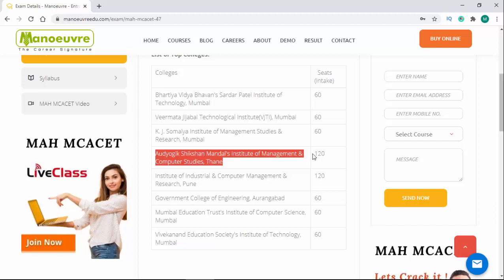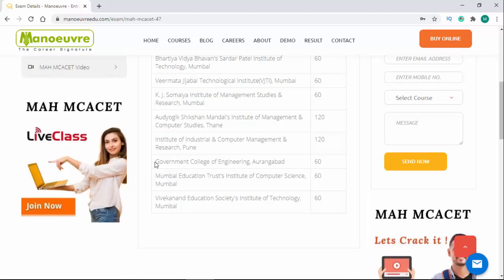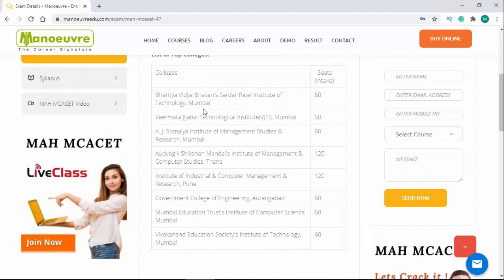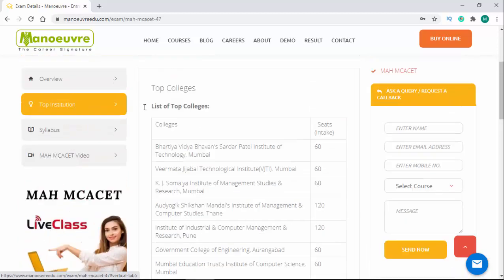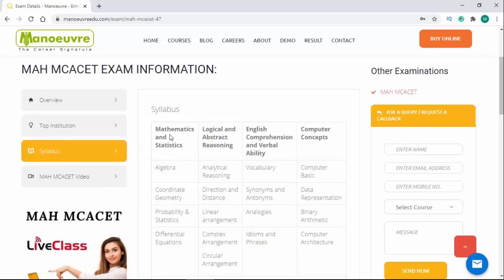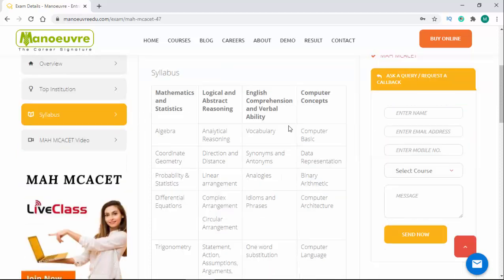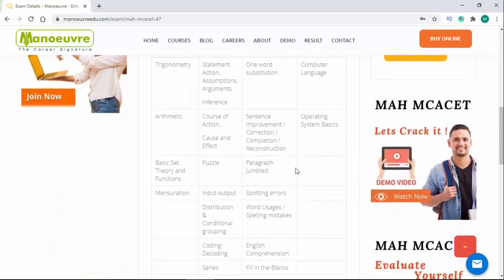Here you will get 120 seats. The next one is the Government College of Engineering, Aurangabad. It also has 60 seats, and to get this college you have to score around 120 plus. So guys, these are the best colleges where you can pursue your MCA program. Now let's talk about the syllabus. For MCA, mathematics and statistics will be based on the 12th standard. Then logical and abstract reasoning, English comprehension and verbal ability, and for computer concepts, they are all basics about the computer. So these are the topics for each section.